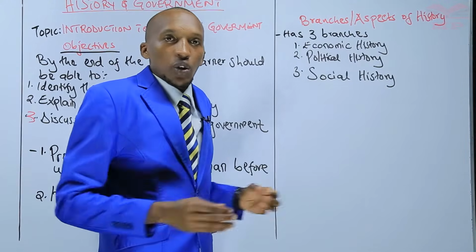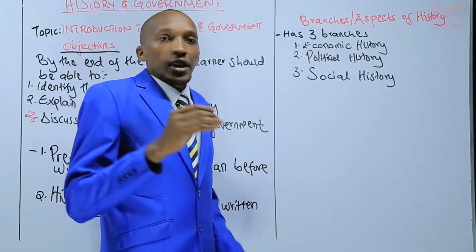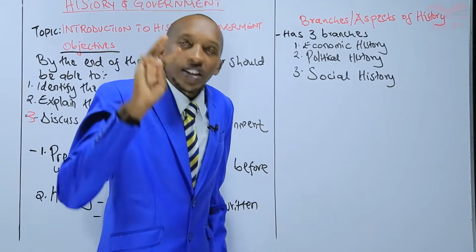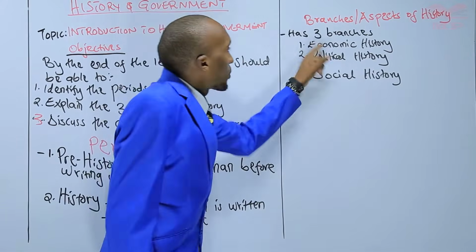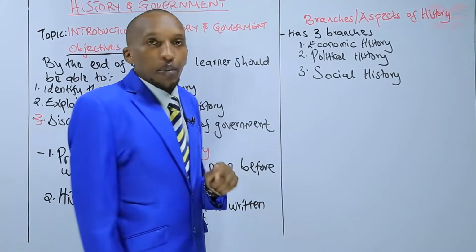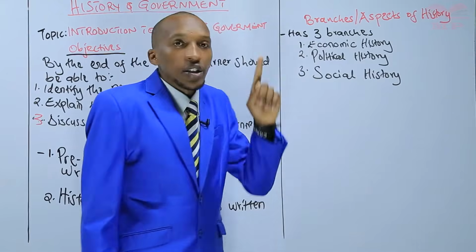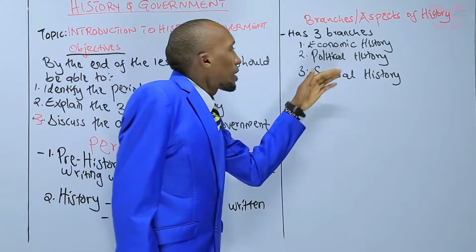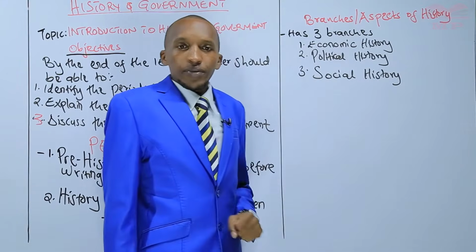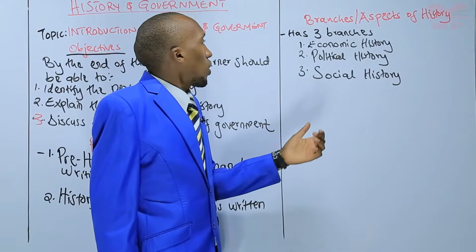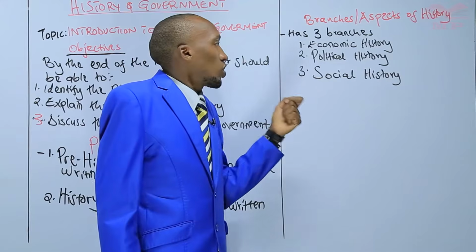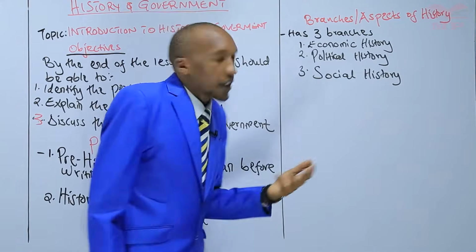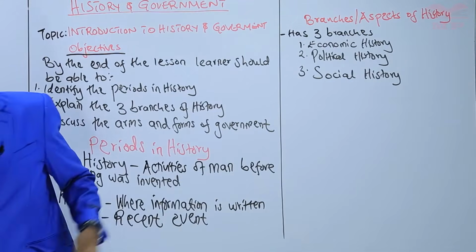So my dear learner, we can go together. History can be divided into how many branches? Three branches. That is number one, economic history. Number two, political history. And then number three, social history. So when you talk of history, we have to talk of economic, political, and social history. So let us just give what do these terms mean?